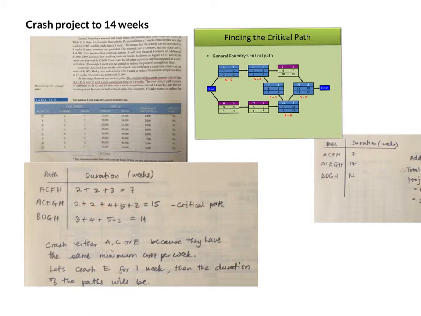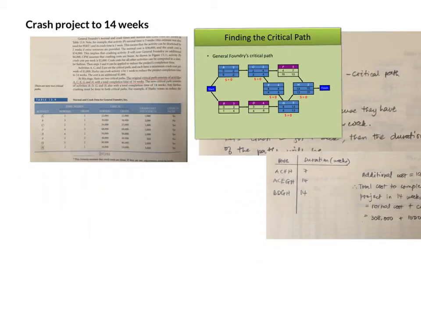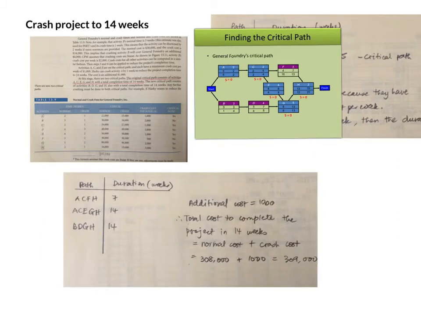Okay, if we look at the crash costs, we can see that the minimum cost is for activity A, activity C, and activity E. So we can crash either A, C, or E because they have the same minimum crash cost per week. So let's say we want to crash E by 1 week, then the duration of the paths will be like this. Again I made this mistake, ACFH should be 9 weeks.